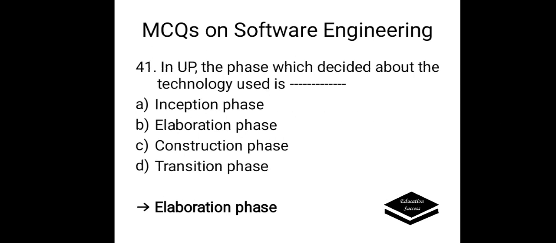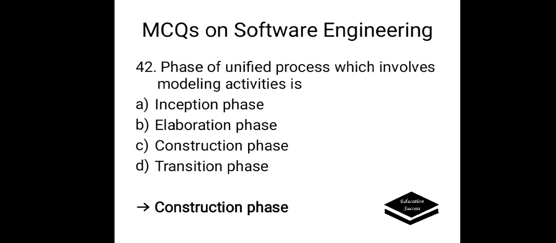In UP, means unified process, the phase which decides about the technology used is: options are A, inception phase; B, elaboration phase; C, construction phase; D, transition phase. Correct answer is here elaboration phase. Phase of unified process which involves modeling activities is: options are A, inception phase; B, elaboration phase; C, construction phase; D, transition phase. Correct answer is here transition phase, which involves modeling activities.